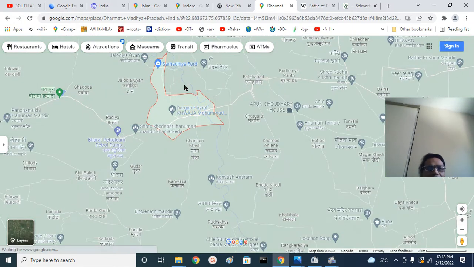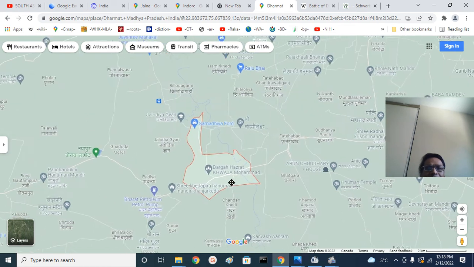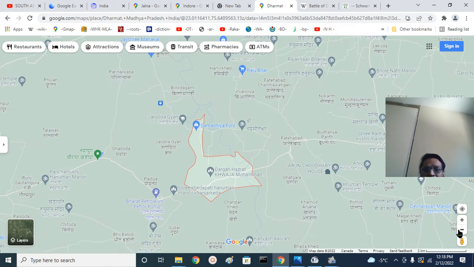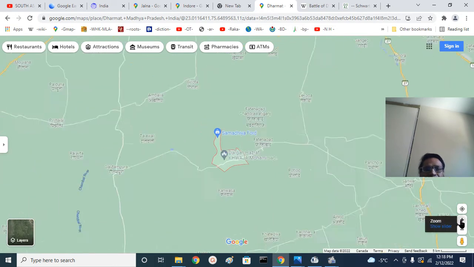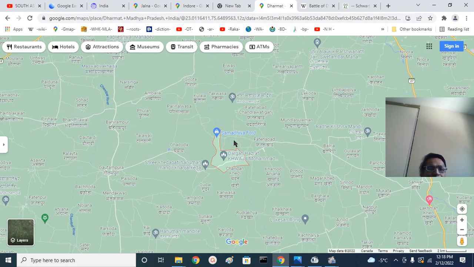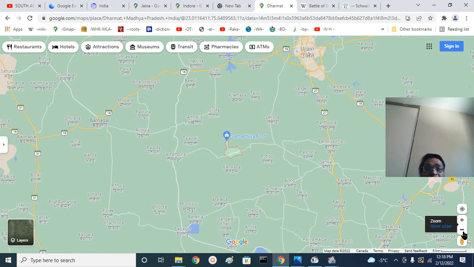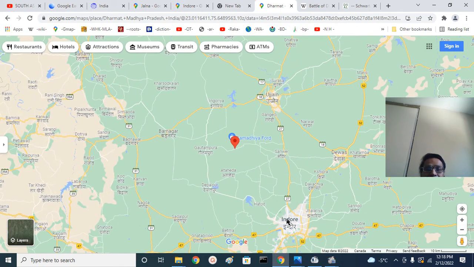You can see a river going here, this is the Gambhir River. If we zoom out, you can see this is the Chambal River, and the Gambhir River. The Sipra River will be somewhere here, that is on Ujjain. That is Dharmat, and this is Indore.